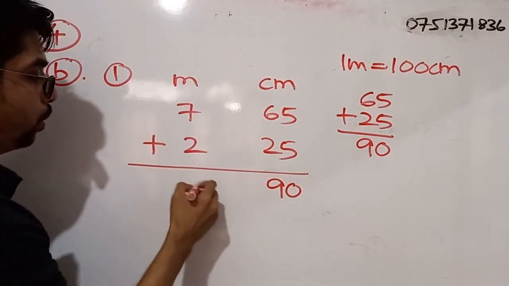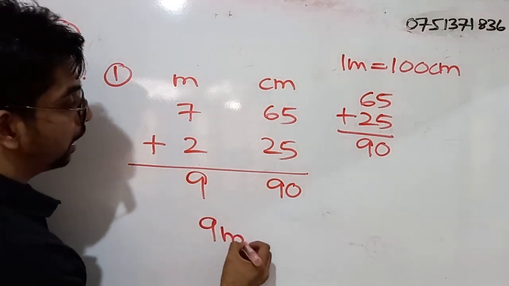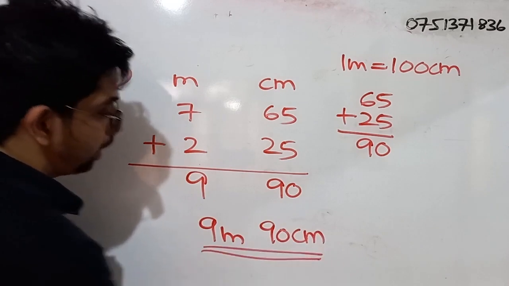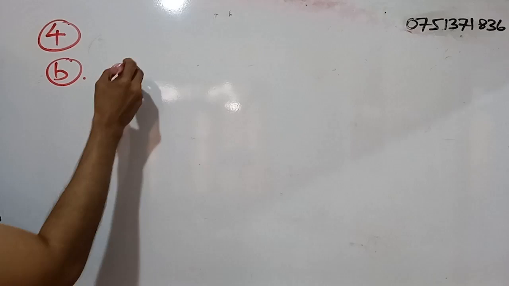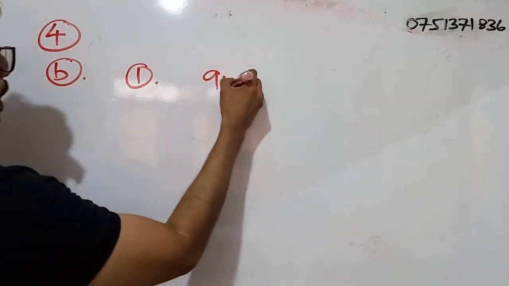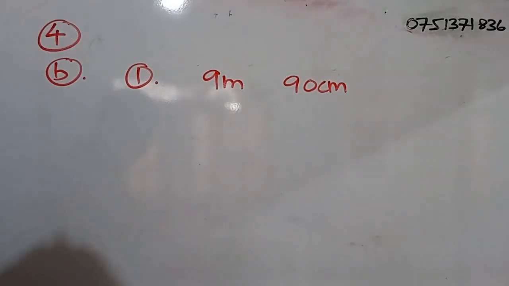So 7 plus 2, we get 9. So the correct answer is what? 9 meters and 90 centimeters. Right. So for the first part, the answer is 9 meters and 90 centimeters. For this, you will be getting 1 mark.